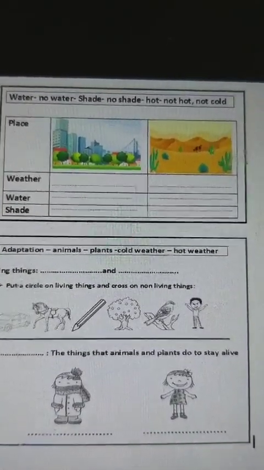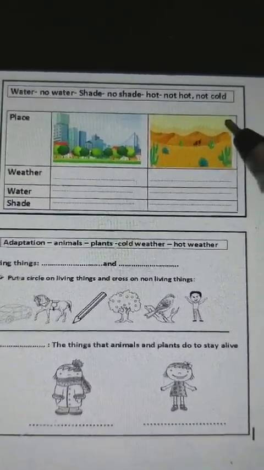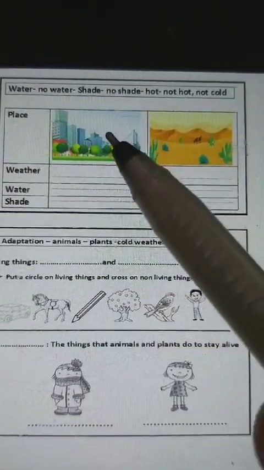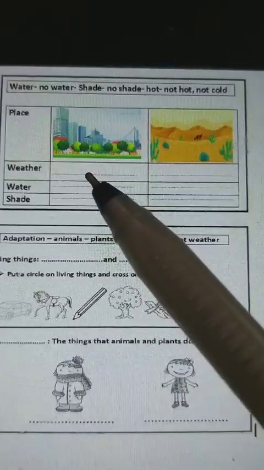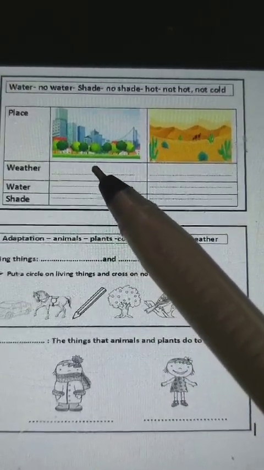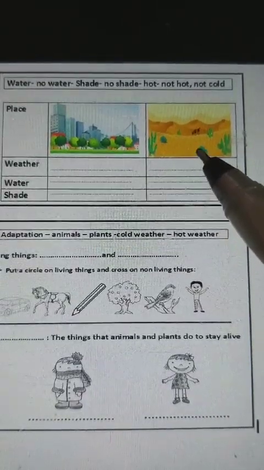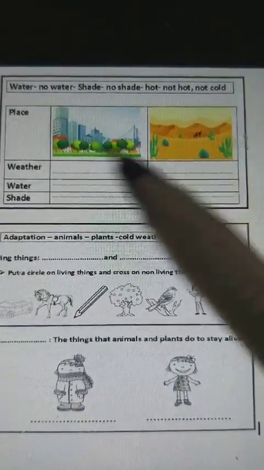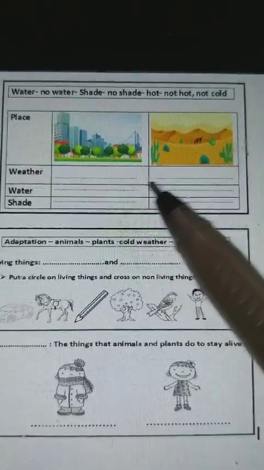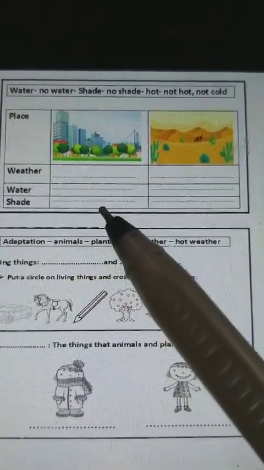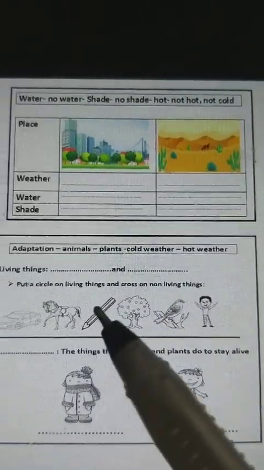And yesterday we took these pictures here. Which one do you want to live in? This one. Why? Because the weather here is not hot, not cold, it is good weather. But here, hot and dry. So here, hot weather. There is water here. There is no water here. There is shade here and there is no shade here.